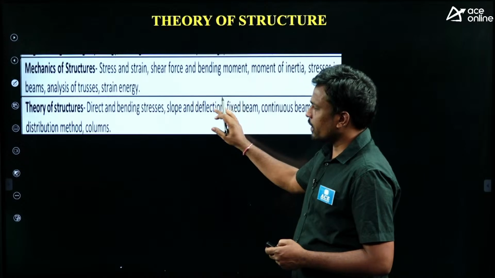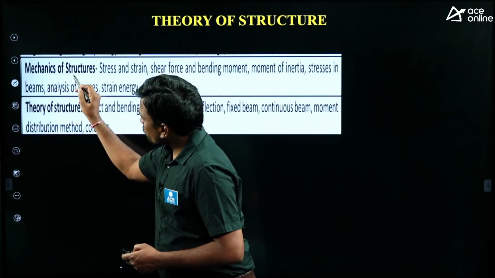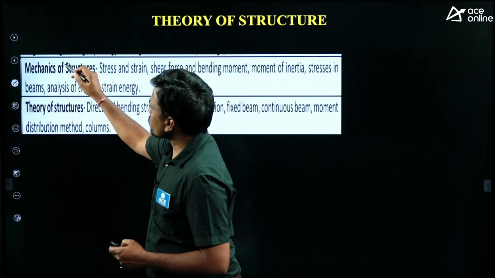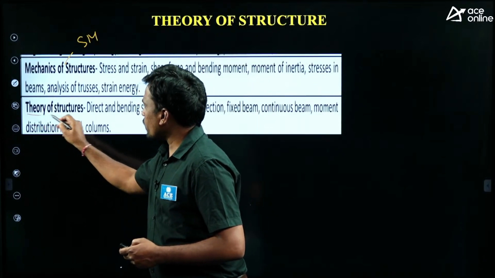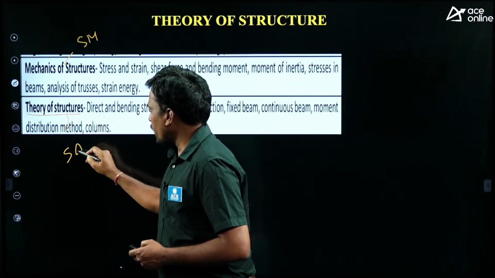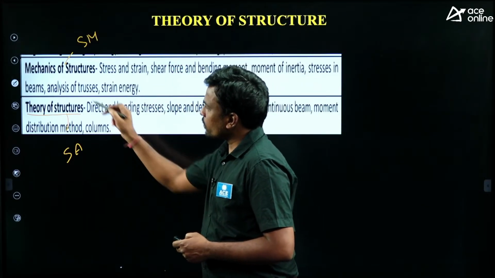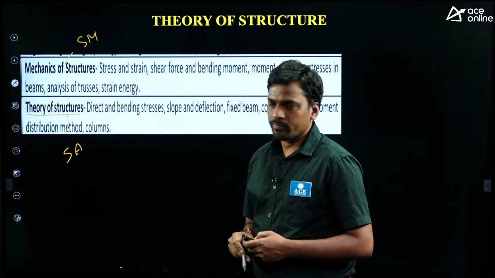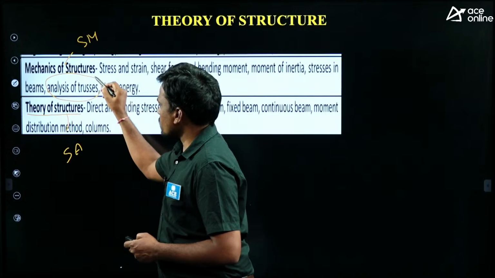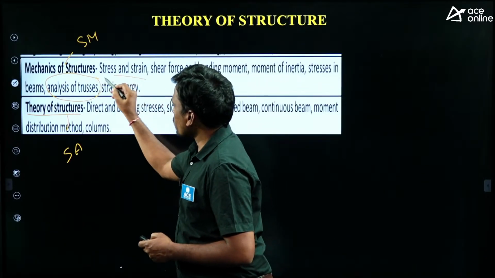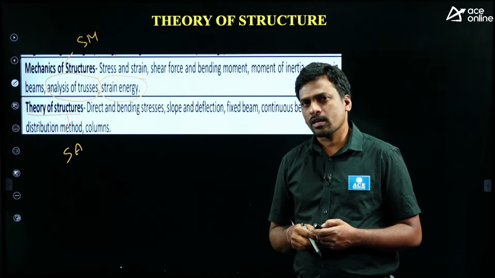So this is the syllabus given in the RRB JE exam. Mechanics of structure is the strength of material subject, and here given theory of structure, so this is structural analysis. Sir, you will discuss only theory of structure, then why are you showing strength of material here? Students, in strength of material, analysis of trusses and strain energy are given. Strength of material and structural analysis are almost the same.